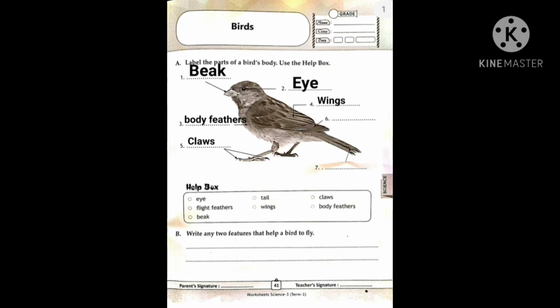Okay, now the sixth one. Here it is. Which body part is this? Can you say which body part is this? Yes, these are the flight feathers. Flight feathers. Here you have the spelling, flight feathers.